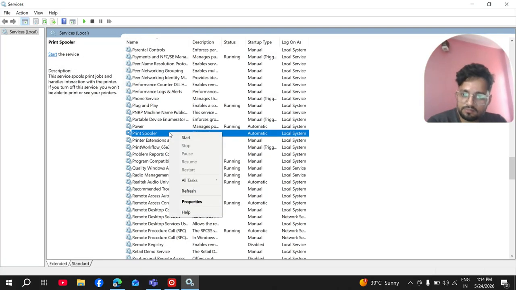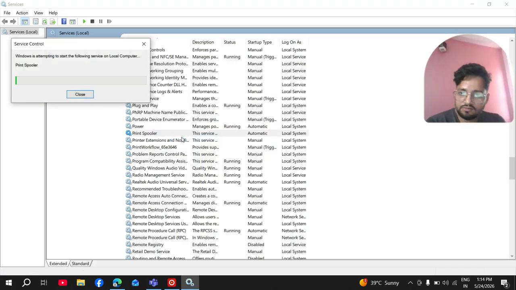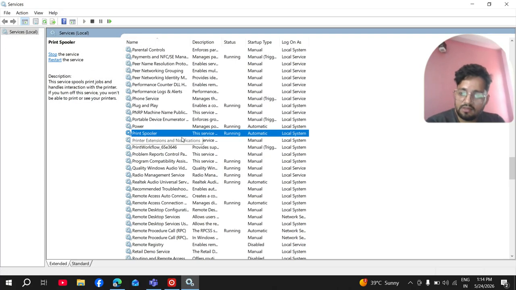then start. This will help you if you have any paper prints stuck in your printer. This is going to help you fix any error.